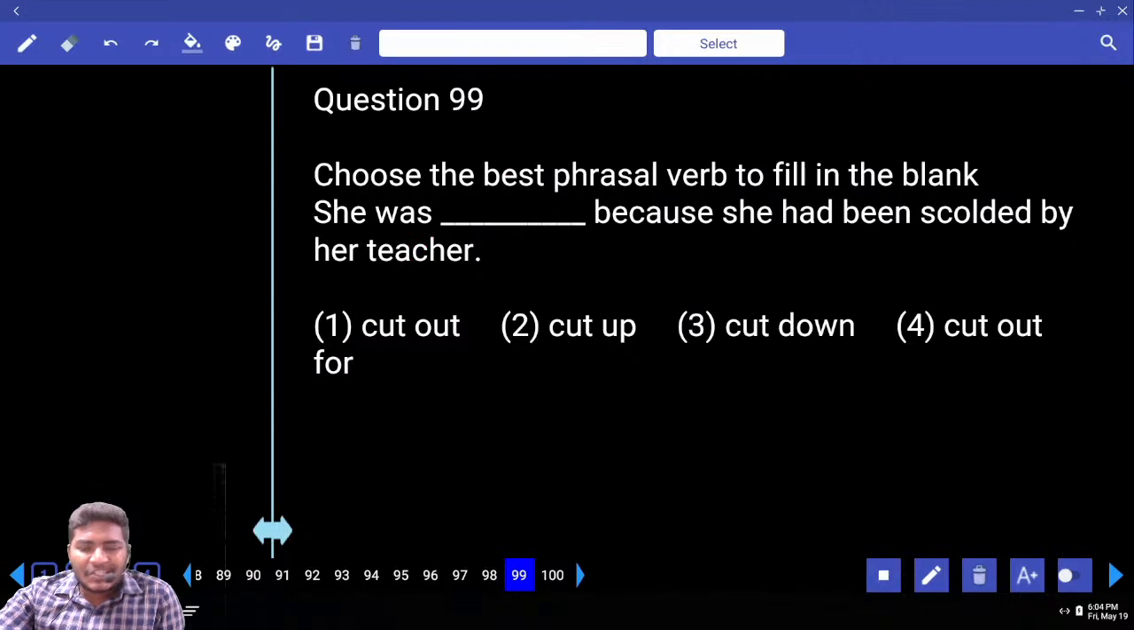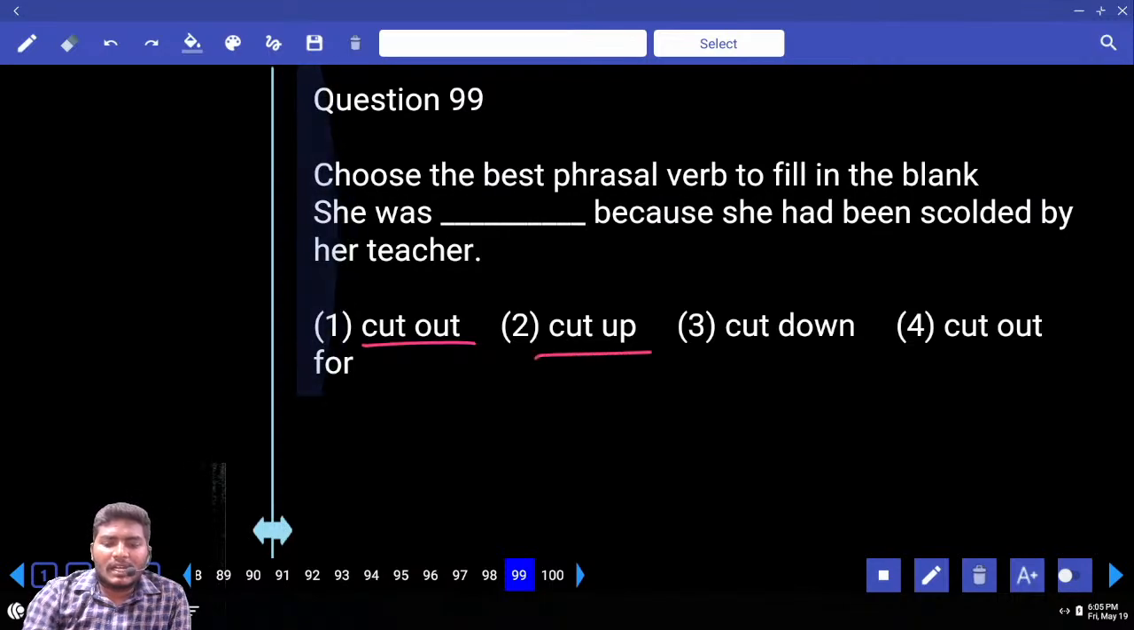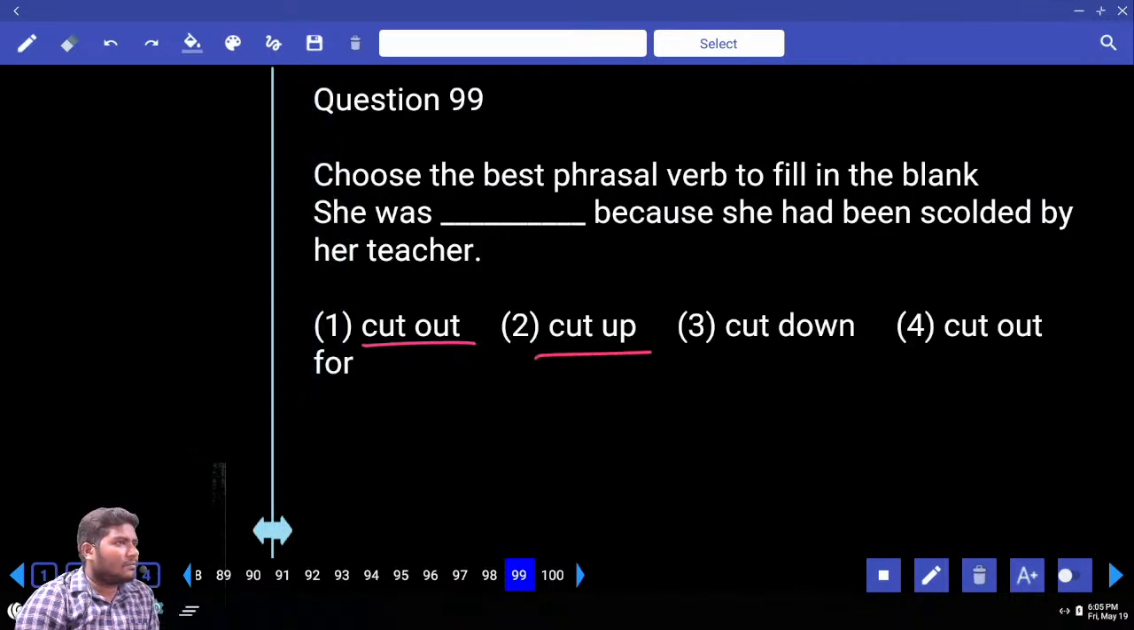Next, move to 99. She was dash because she had been scolded by her teacher. How many of the options do you know? First of all, write down the word cutout. Cutout is nothing but to reduce, remove. Reduce the size of something is nothing but cut out. Okay. Next one, what is the next one here? Cut up. Write down the meaning. To become sad.